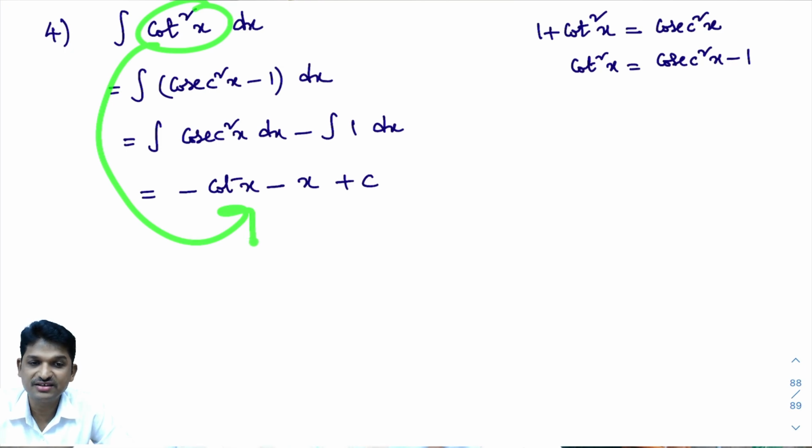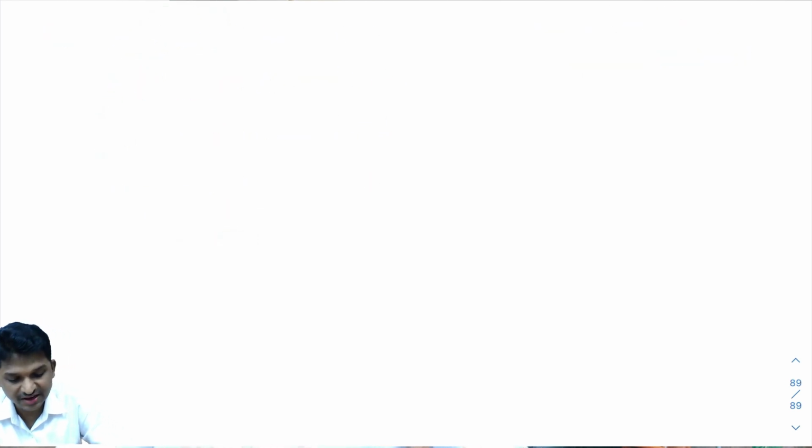Integral of cos square x dx is over. Integral of tan square x dx is over. Integral of cot square x dx is over. Now, the fifth and sixth are very easy ones.